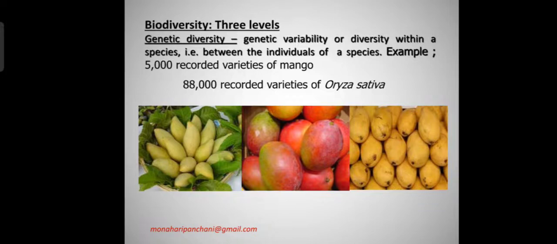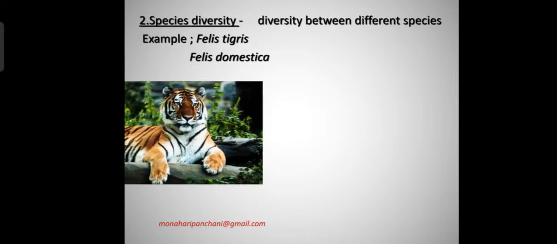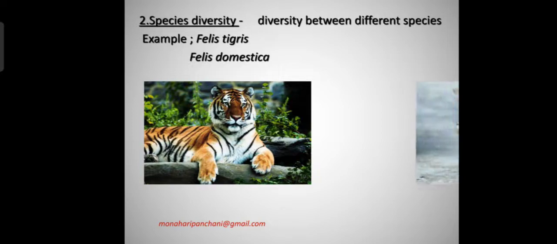Example: 5,000 recorded varieties of mango, 88,000 recorded varieties of Oryza sativa. Number two is species diversity, diversity between different species. Example, Felis tigris and Felis domestica. You can see this in the picture.